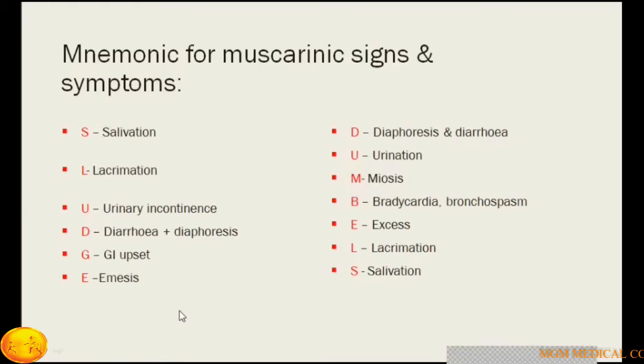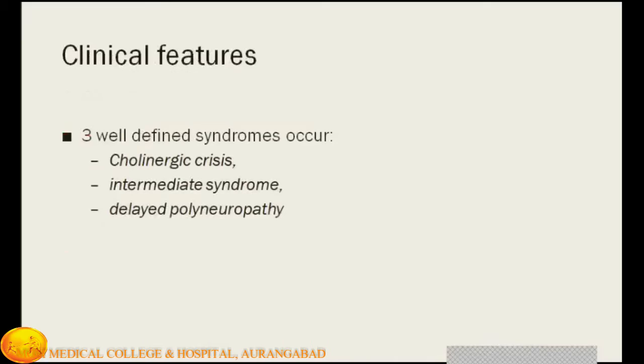Again, you can have another mnemonic like DUMBELS. DUMBELS stands for D for diaphoresis, diarrhea, U for urination, increased urination, M for miosis, B for bradycardia, bronchospasm, E for excess lacrimation and L for excess salivation. So in short, you can remember the clinical features of organophosphorus poisoning.